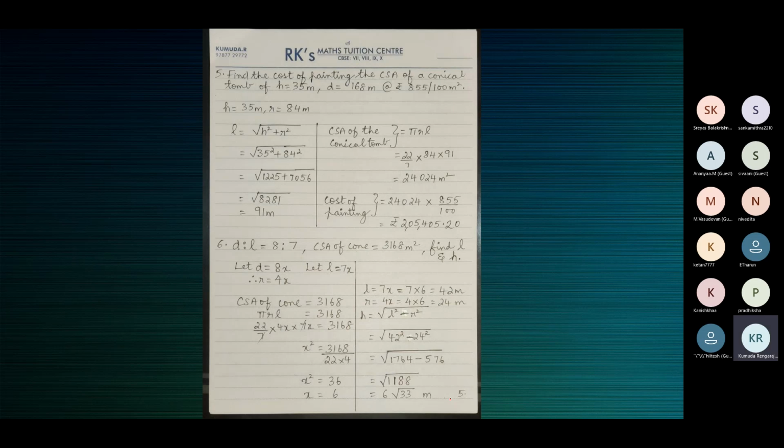The ratio of the diameter to the slant height of the cone is 8:7. So let the diameter be 8x units and the slant height be 7x units. D is equal to 8x, L is equal to 7x.